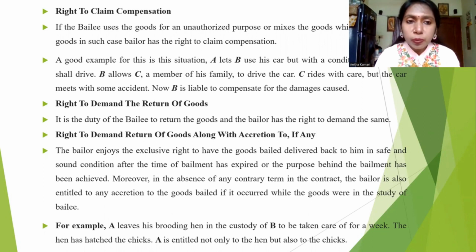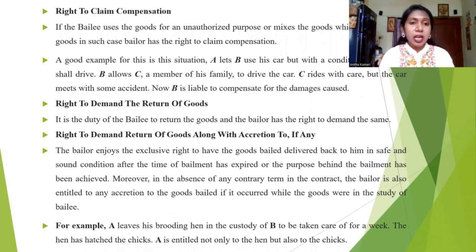So now who is responsible? B is only responsible. The bailee only is responsible. Why? Because here A doesn't know C. This is a bailment that occurred between A and B. A is the bailor and B is the bailee. A handed over the goods to B only, not to C, and he had given a clear instruction. But by ignoring that instruction, B handed over the goods to C. So who is responsible for that? B only.